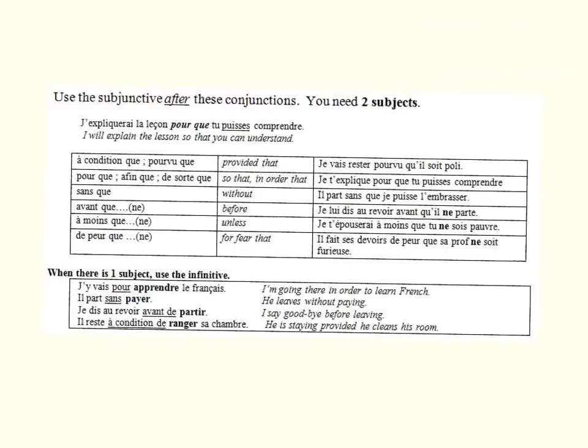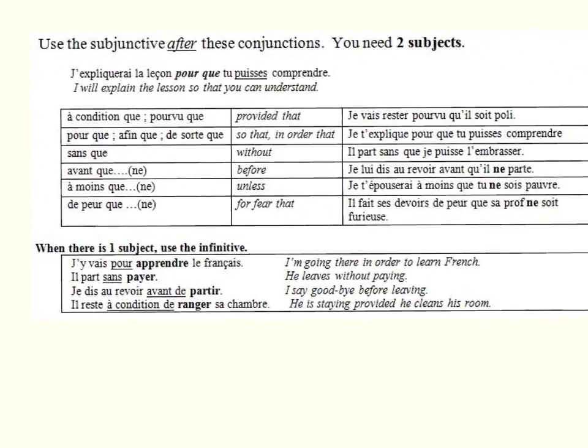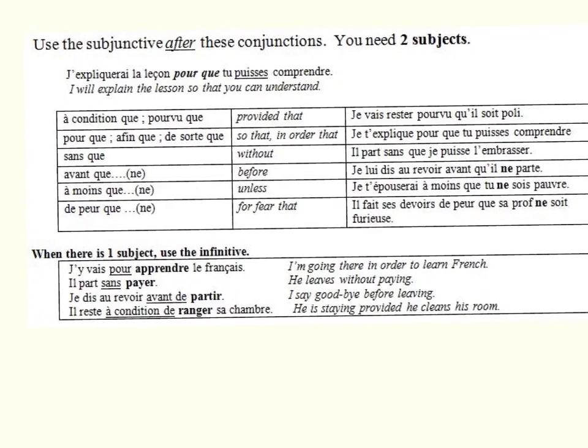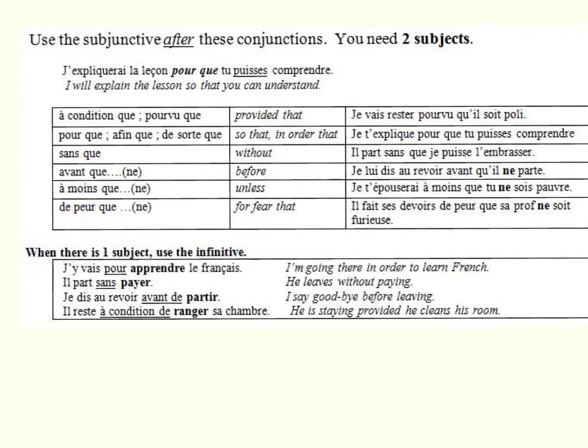Alors, when we talk about sophisticated French, conjunctions are absolutely essential parts of sophisticated French. You use these expressions to sound more intelligent, more sophisticated.